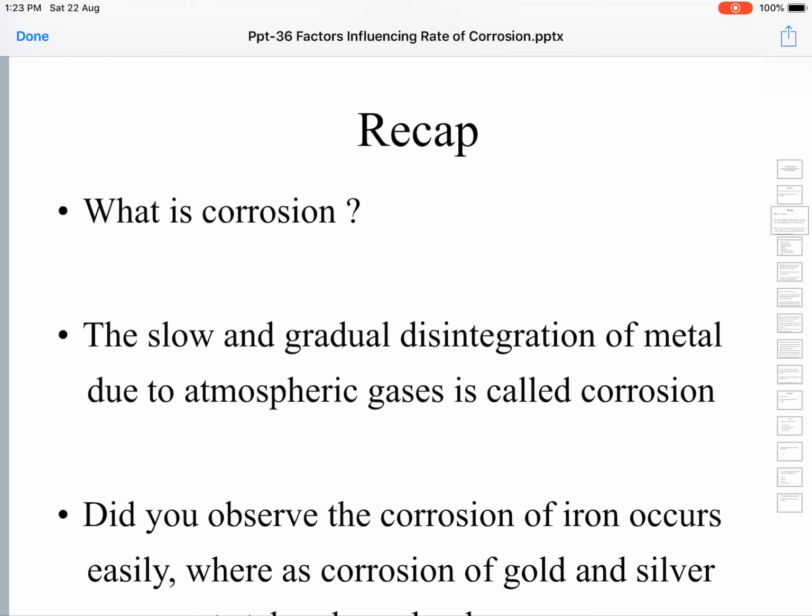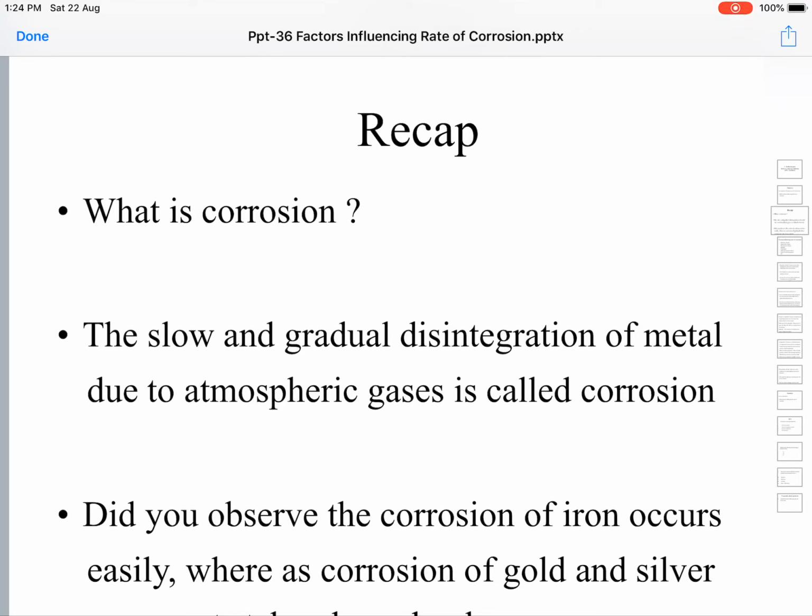What is corrosion? If you purchase a new, shining iron object and leave it outside in the atmosphere for about a month or two, you will find a coating of reddish brown layer on the entire surface of the iron article.